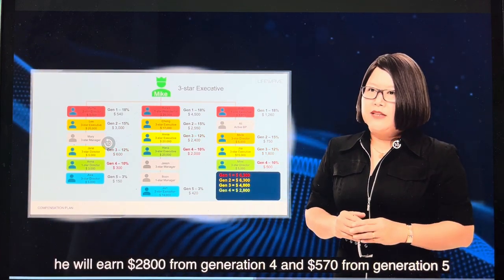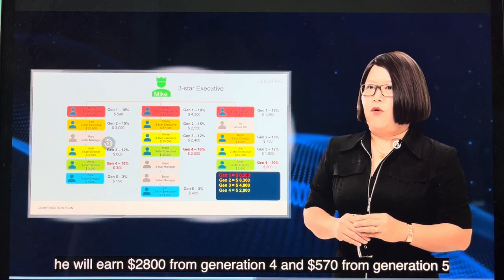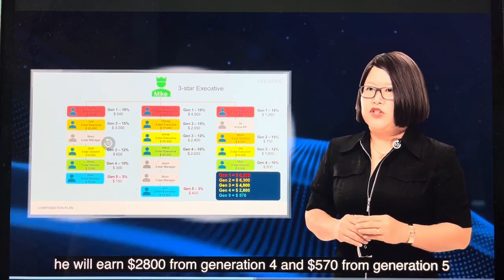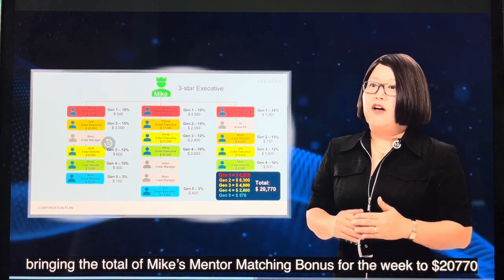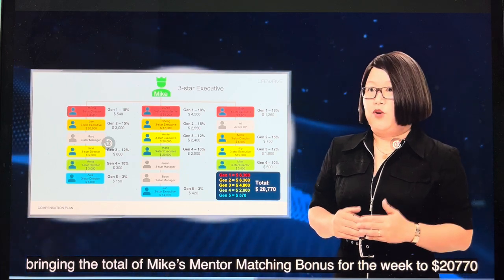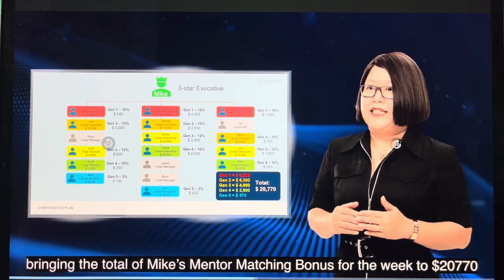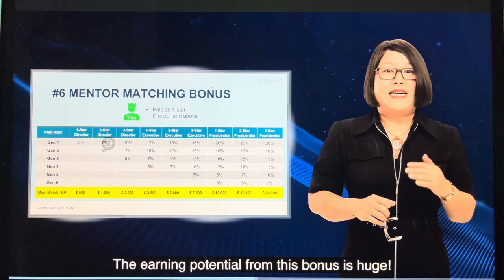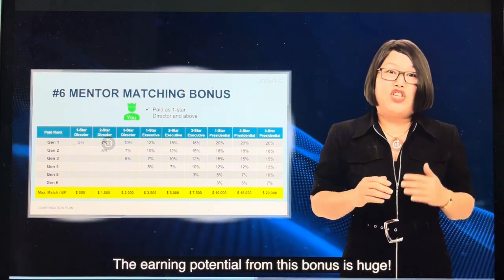He will earn $2,800 from Generation 4 and $570 from Generation 5, bringing the total of Mike's mentor matching bonus for the week to $20,770. Wow, the earning potential from this bonus is huge.